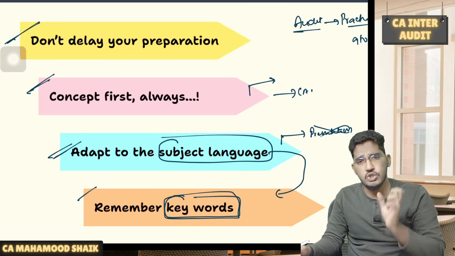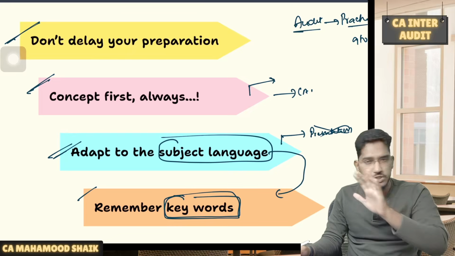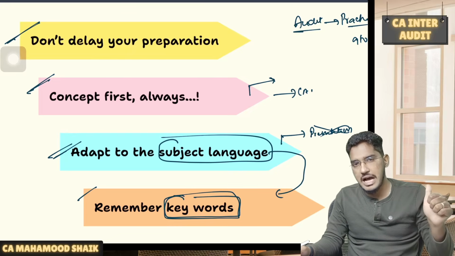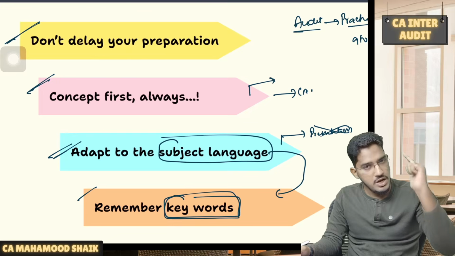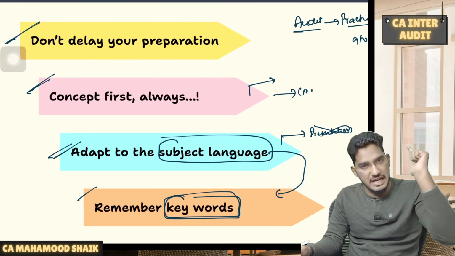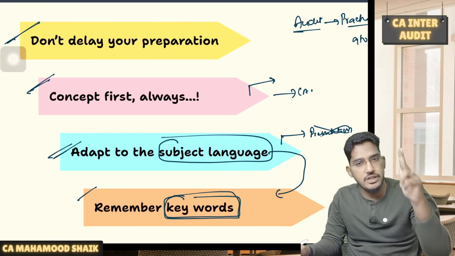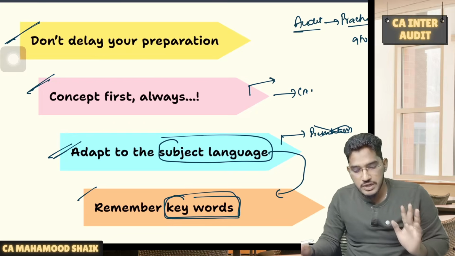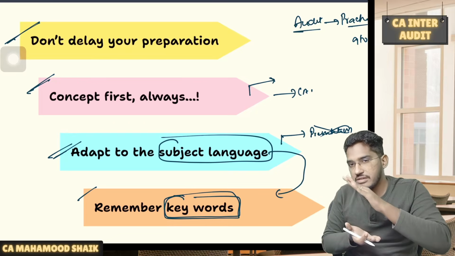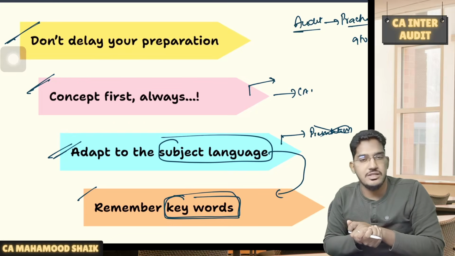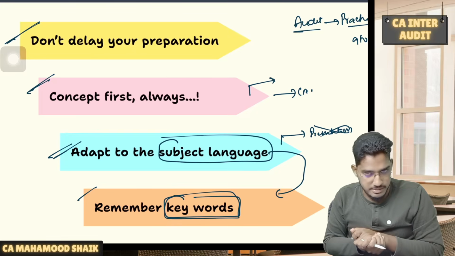So what are the fundamental things which you have to make it right? Number one, we should not delay our preparation. As early as you could, you have to start your preparation. Always concept first and adopt to the language of the subject, and you have to focus on remembering the keywords. If you could make these fundamental things right, there is nothing stopping you from qualifying the Jan'26 attempt.